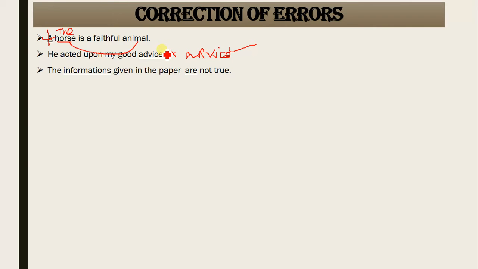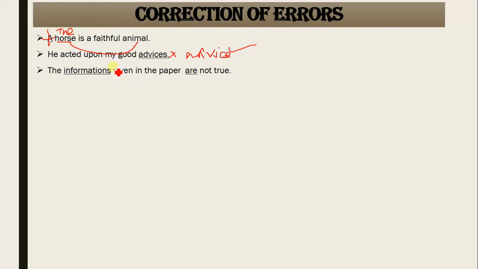Or if I'm talking about one advice that he has given me, I would say he gave me a piece of advice. For one advice you would use a piece of advice, and for more, pieces of advice. Got it?